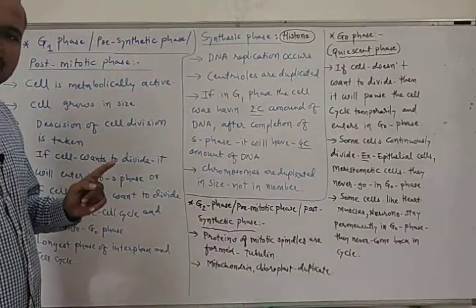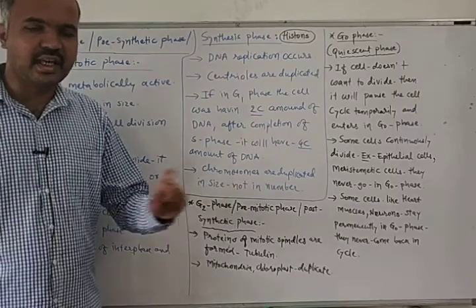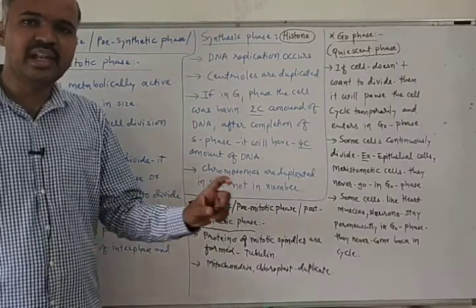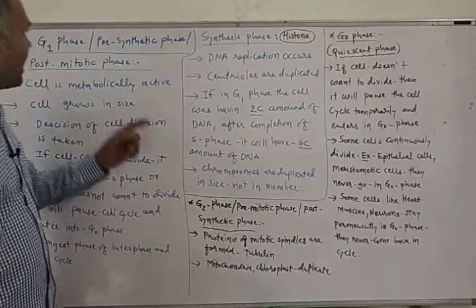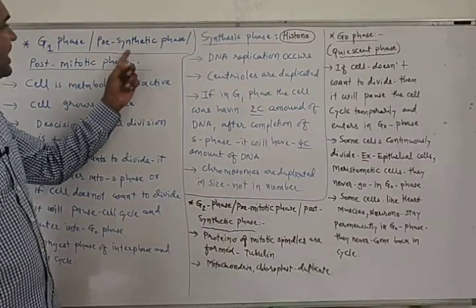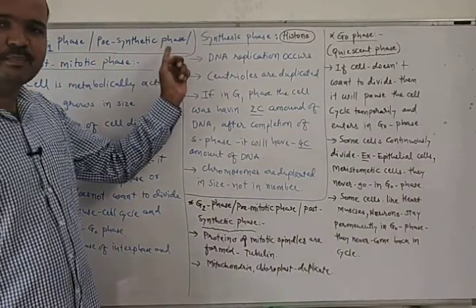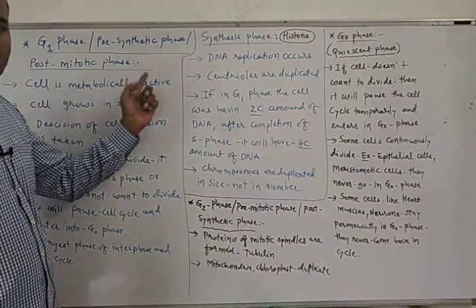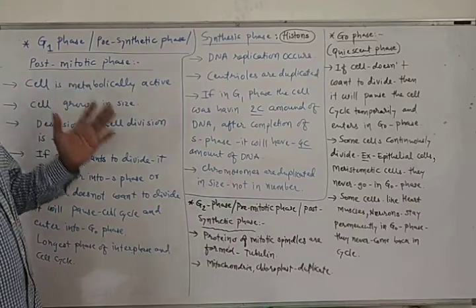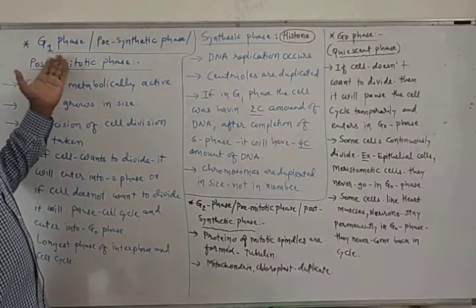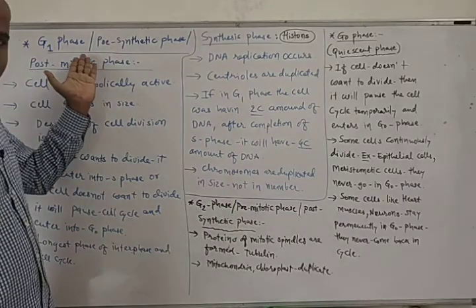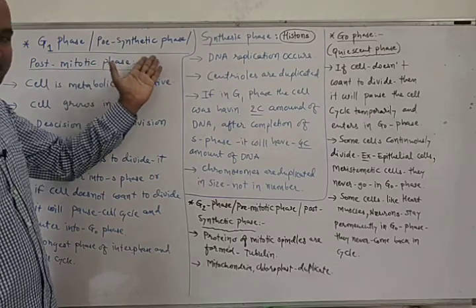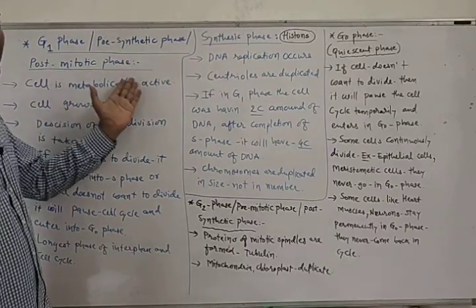G1 phase is also known as gap 1 phase. Its full name is gap 1 phase, its another name is pre-synthetic phase, and it is also known as post-mitotic phase. So there are three names of G1 phase: gap 1 phase, pre-synthetic phase and post-mitotic phase.